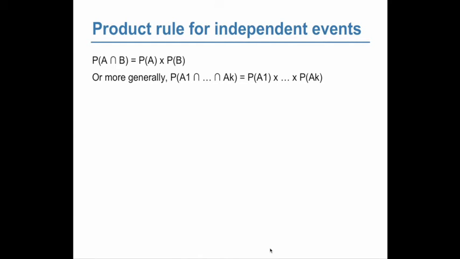So, multiplication rule. For independent events, the intersection of two independent events, A and B, we multiply those probabilities. And we can expand this to any number of independent events. It doesn't just have to be 2. We just keep multiplying the probabilities.